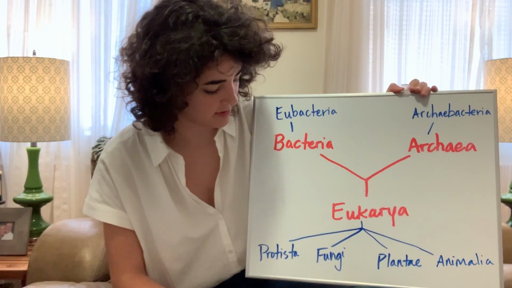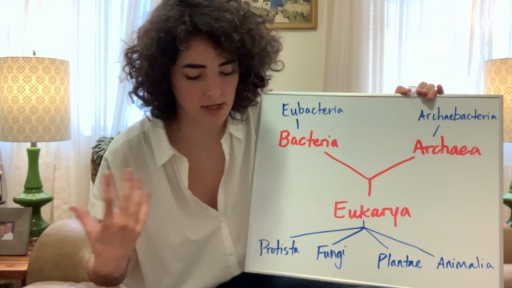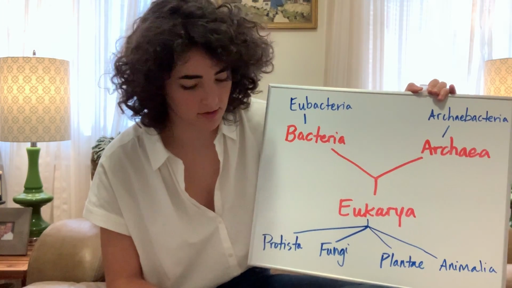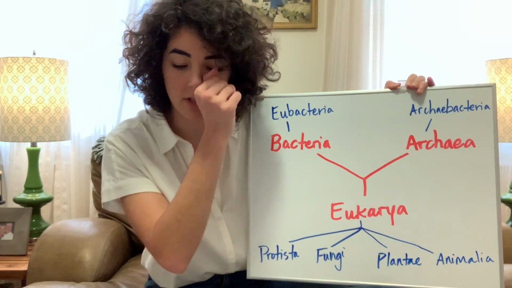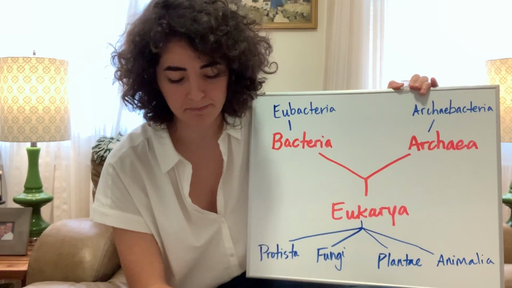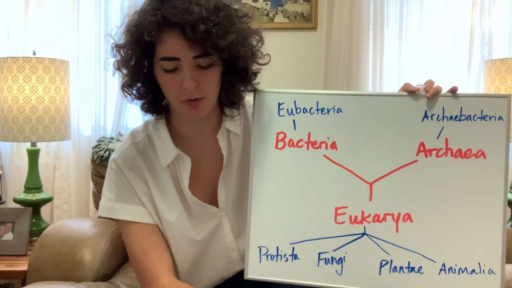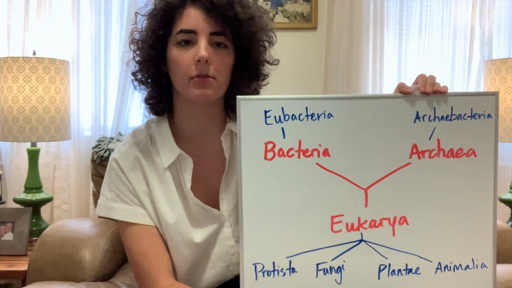And they can reproduce in multiple ways. But what they do have in common is that they're typically found in moist aquatic environments. And they've evolved some crazy unique ways to get their nutrients and move around.